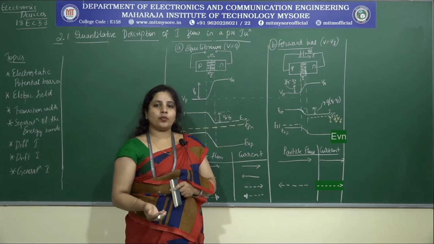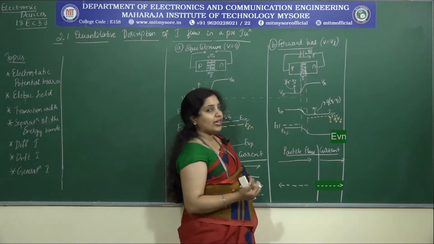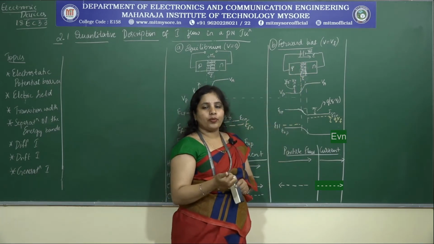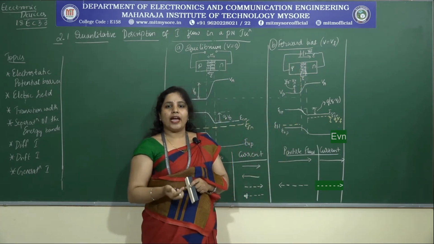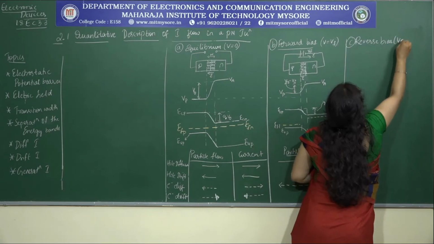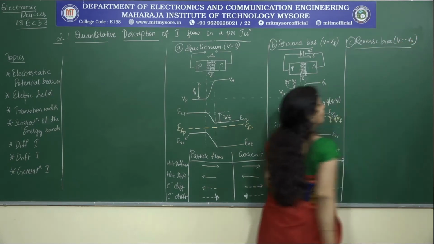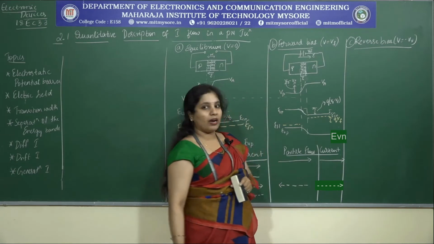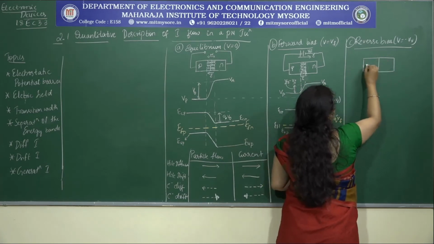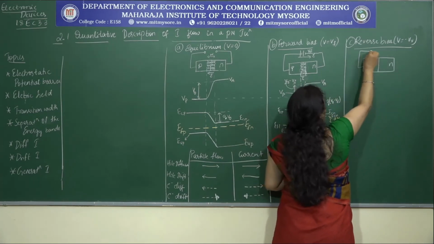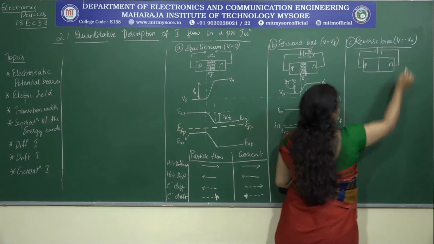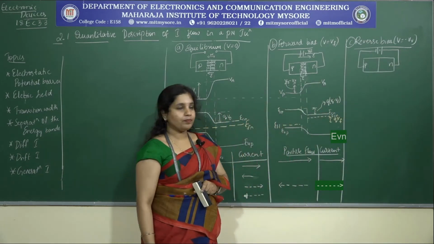Now, what is the next condition that is possible? It is the reverse bias condition. How will I consider a reverse bias condition? Here the potentials have to be reversed. That means the p-type should be connected to the negative terminal of the battery and the n-type to the positive terminal of the battery. What is the potential that I am giving? It's a negative value with respect to the p-type. Therefore, I am representing it as minus VR. And let me represent the PN junction diagram. Now where should my p-type be connected to? The negative terminal of the battery, and n should be connected to the positive terminal of the battery.